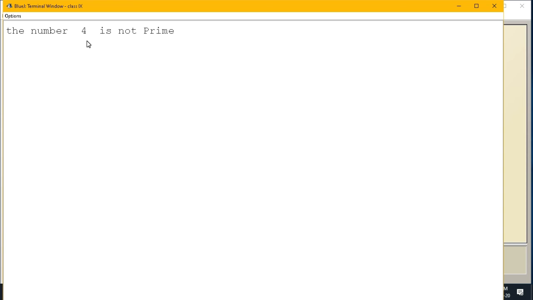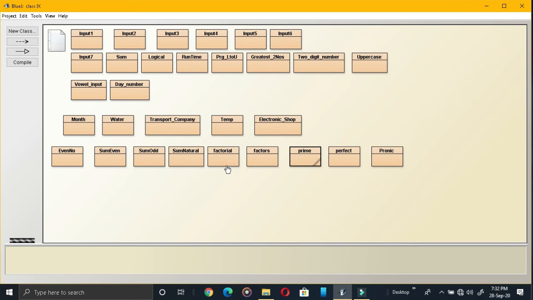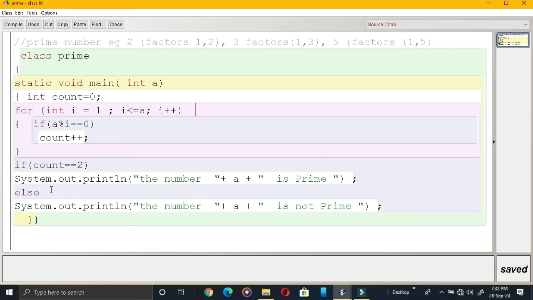Is 4 a prime number? No, because how many factors does 4 have? 1, then 4, then 2. Total how many factors are there? 3. So when you count for the number 4, how many factors will be counted over here? 3 factors will be counted. Is 3 equal to 2? No. So else will be executed and this message will be printed.